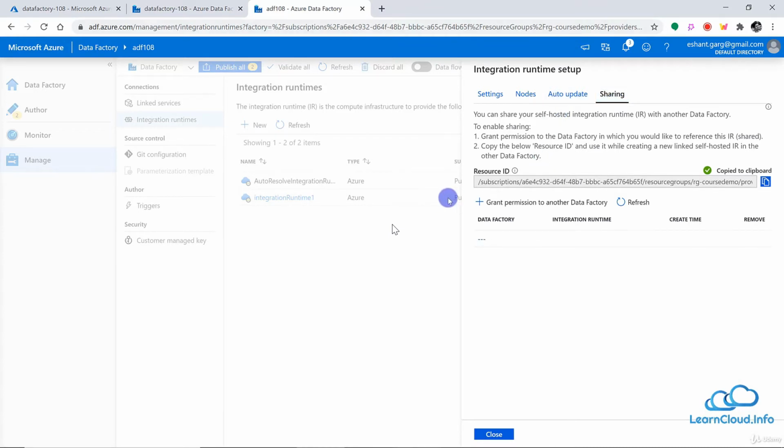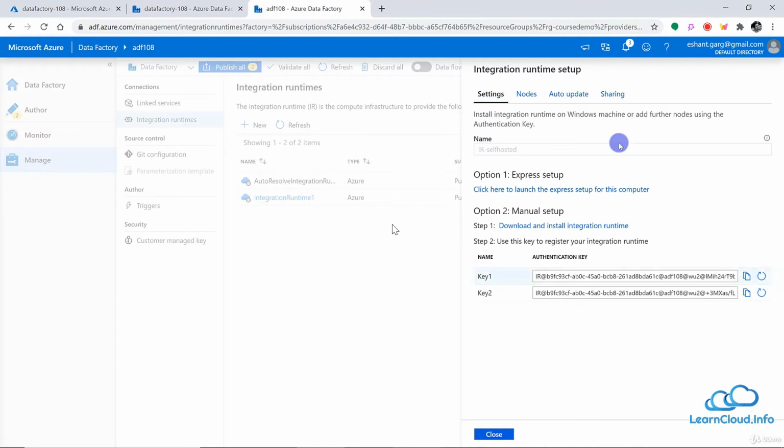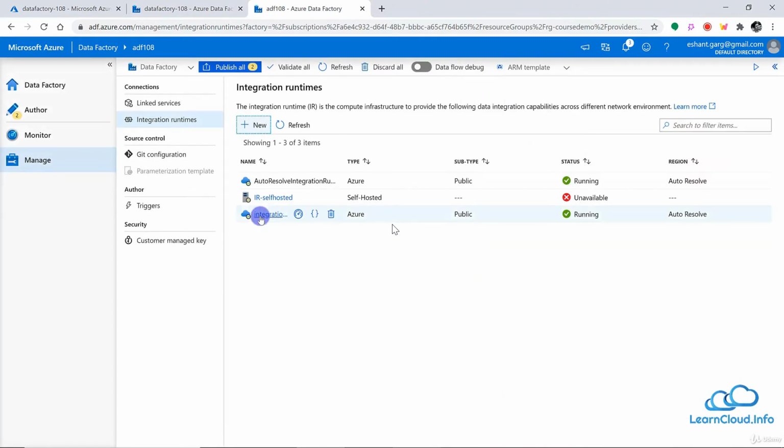So in future, I will try to add a demo explaining this self-hosted integration runtime environment. But as of now, I think the point is clear. What is integration runtime? It provides the compute infrastructure to your activities, to your pipeline, and it is the one that actually performs the task.